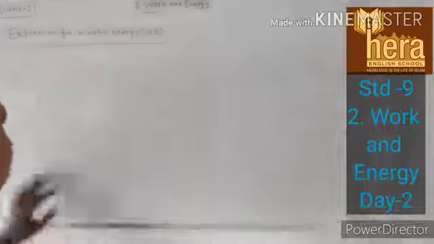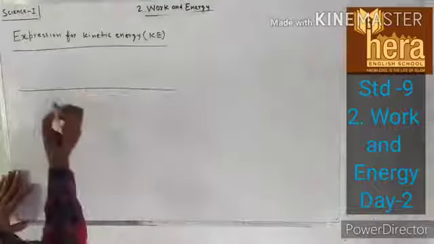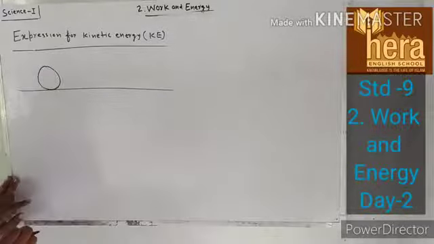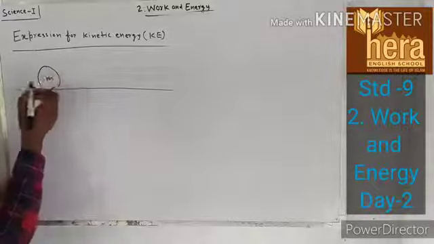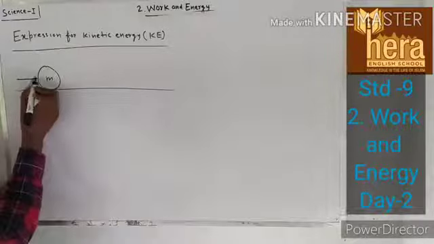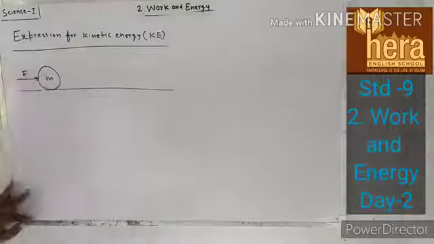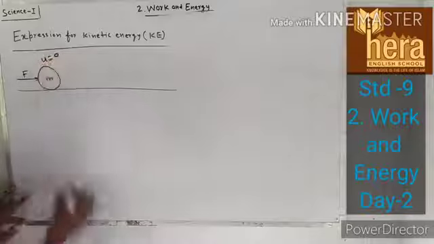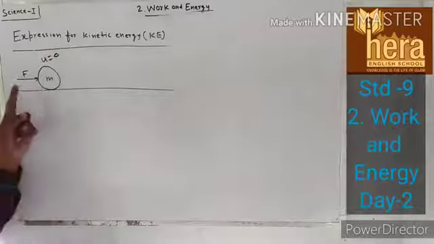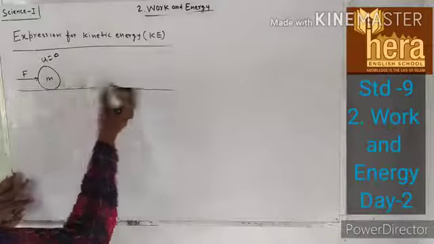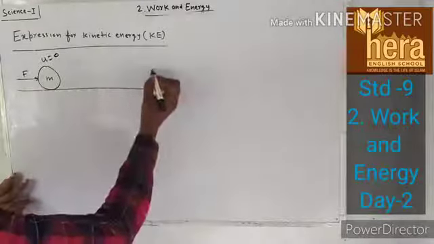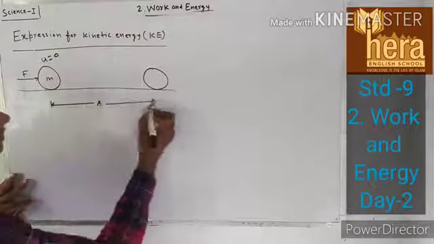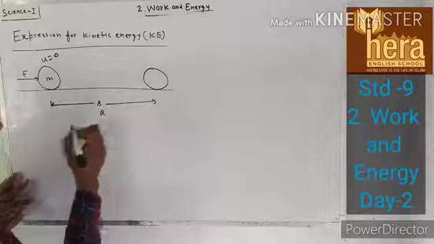Okay, suppose there is an object of mass m. On this mass, one force F is applied. Initially the object is at rest, therefore u is equal to 0. Due to this applied force, this object or this mass displaced a distance s with the acceleration small a.